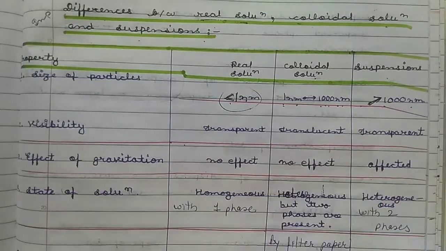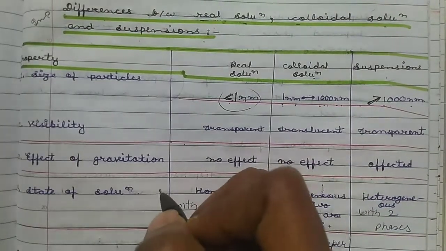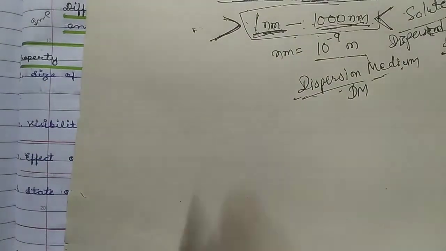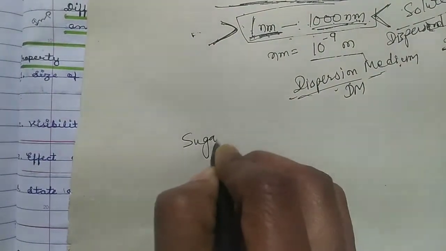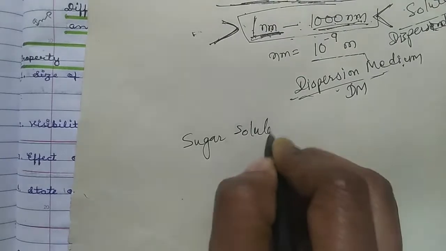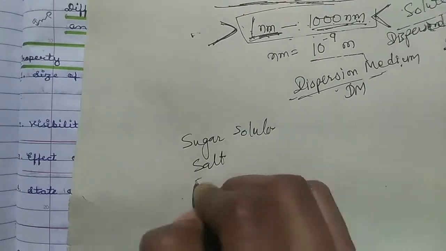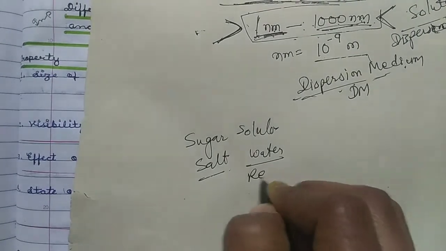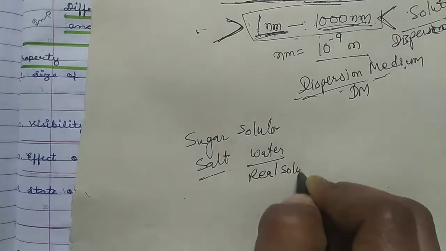For real solution we can take the example of sugar solution, that is, sugar or salt dissolved in water. It is a real solution.